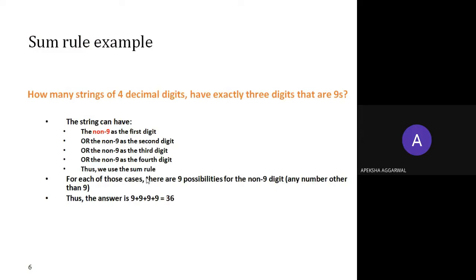Similarly, how many strings of 4 decimal digits have exactly 3 digits that are 9?